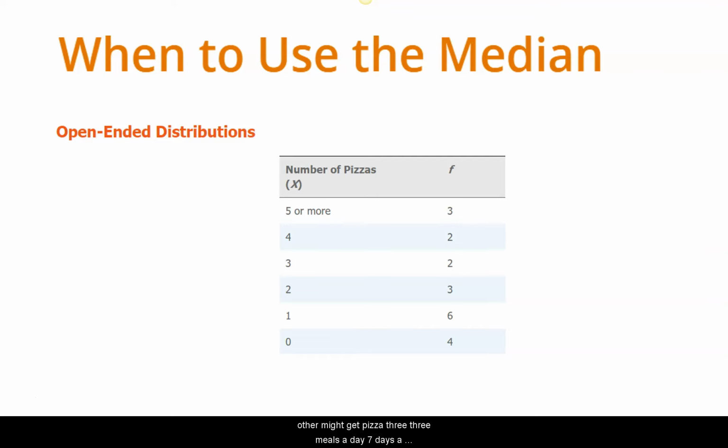Again, it's almost irrelevant what 5 or more means. They might get pizza three meals a day, 7 days a week for 21. Doesn't matter. In that case, I can see that the median is 1.5.